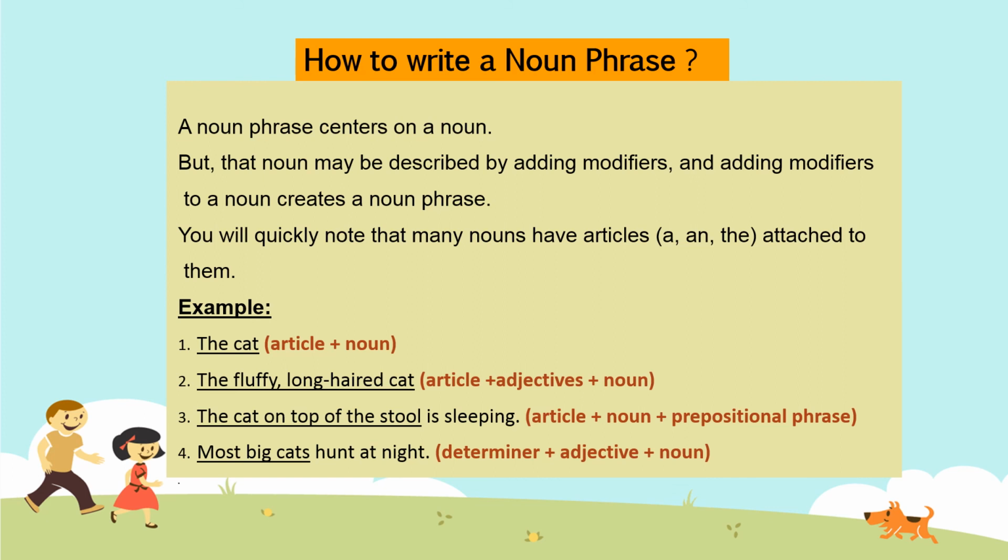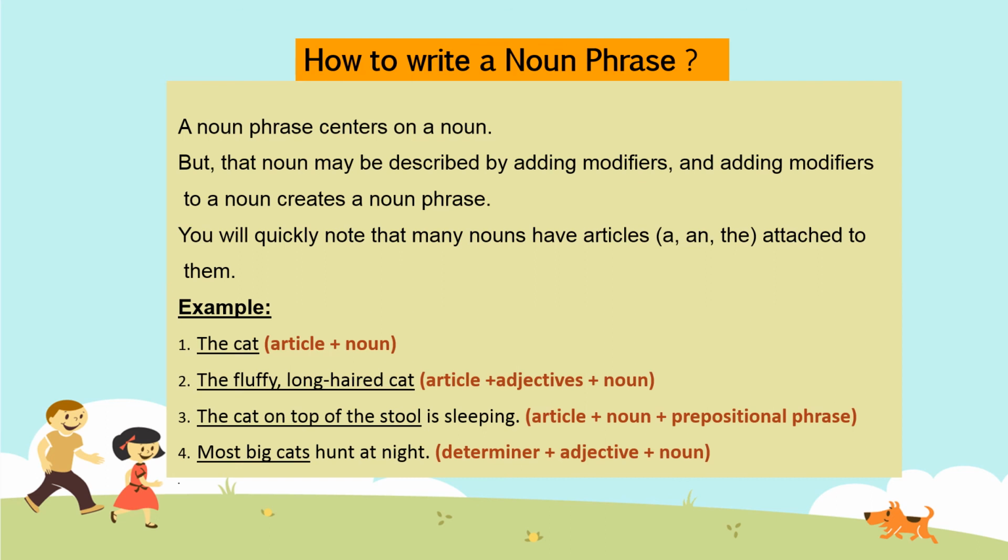Nouns are attached to the articles a and the. Let us observe some of the examples given here. The cat. Here the is the article and cat is the noun. Second example, the fluffy long-haired cat. The is the article, fluffy long-haired is an adjective and cat is the noun.